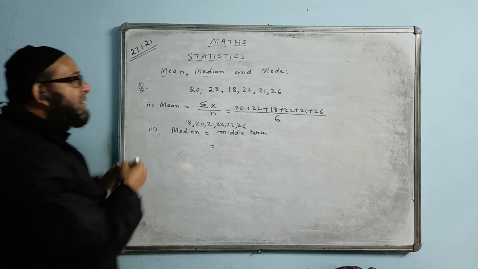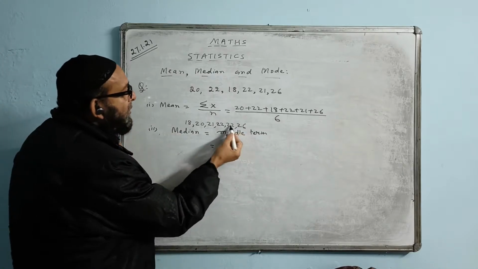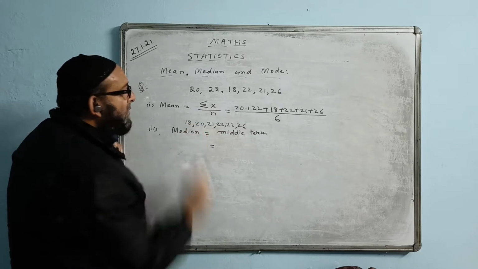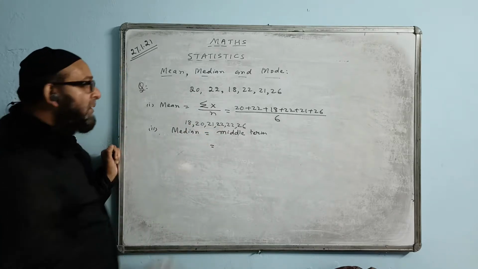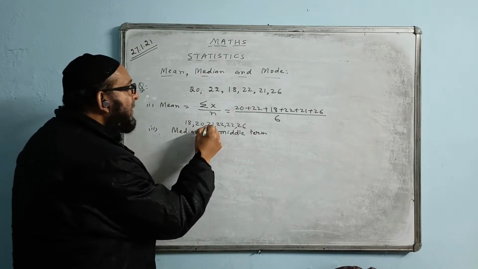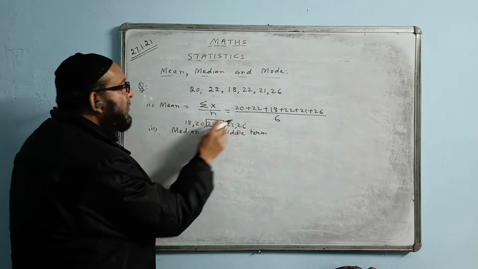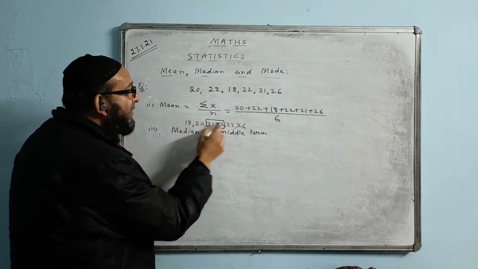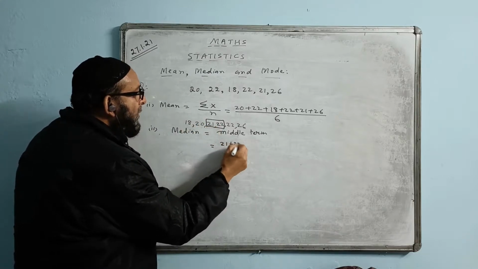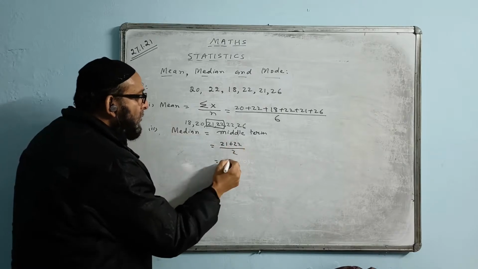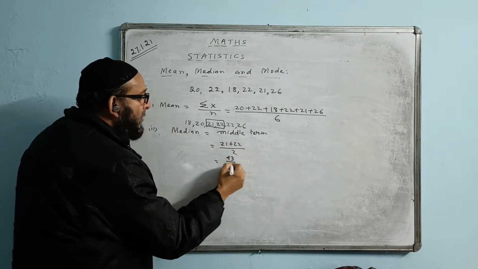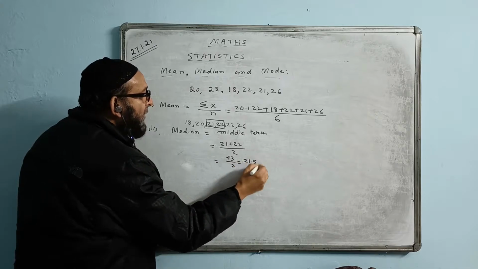Now, which one is the middle number? You can just check, there are 6 numbers. So we don't have any particular number in the middle. There are two middle numbers, 21 and 22, with two on this side and two on this side. We take the average of these two numbers: 21 plus 22 by 2. We add, this comes to 43 by 2. Dividing, the answer comes 21.5.